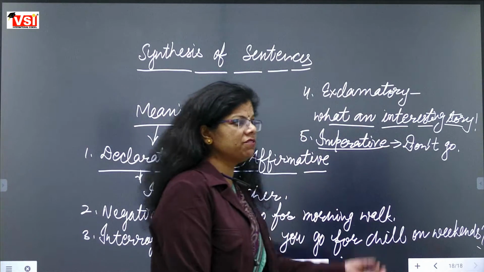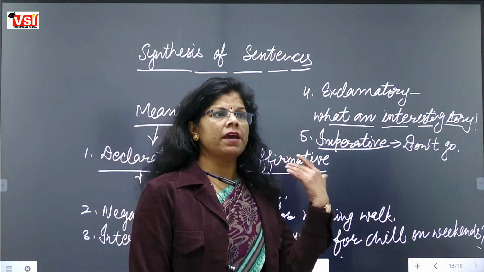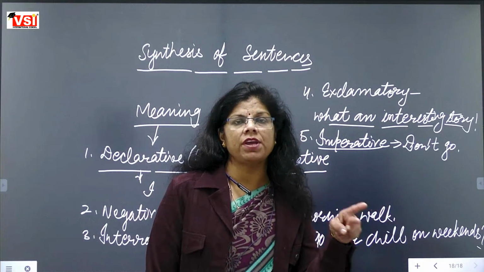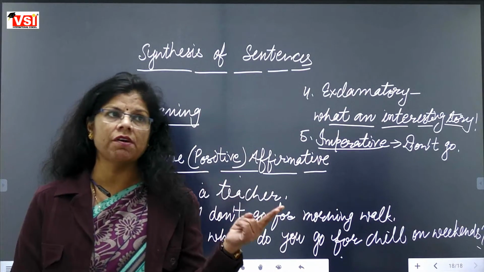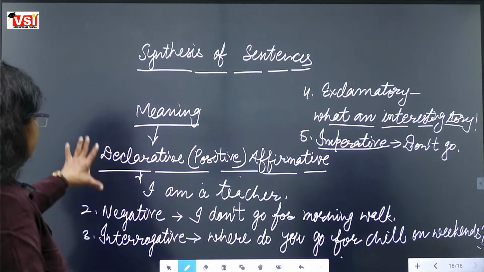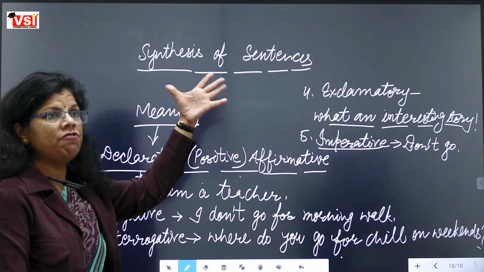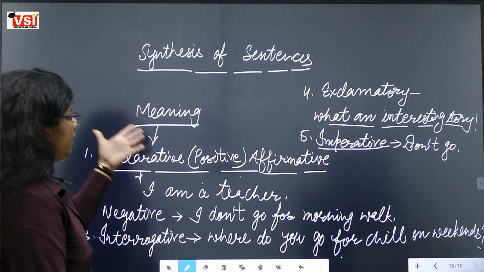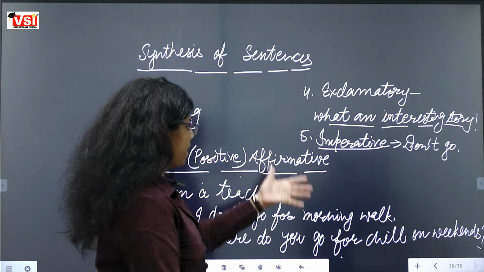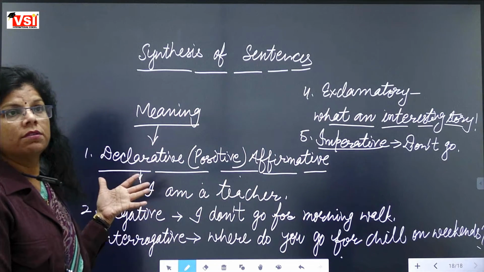When we are placing just an order, when we are giving any command, when we are requesting someone. So these 5 kinds of sentences we are having on the basis of meaning. When we divide sentences on the basis of meaning, these 5 are the kinds of the sentences.